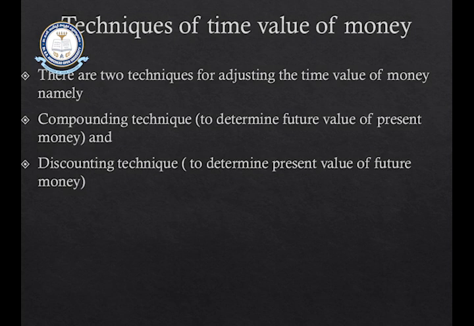So if you want to know the future value of your present money, then we have to use the compounding technique. Compounding technique is used to understand the future value of your present money. The second technique is called the discounting technique, which is used to determine the present value of your future money. If you want to know the present value of the money which you are going to receive in future, we have to use the discounting technique, that is, we have to come backward, we have to use a reversing technique.